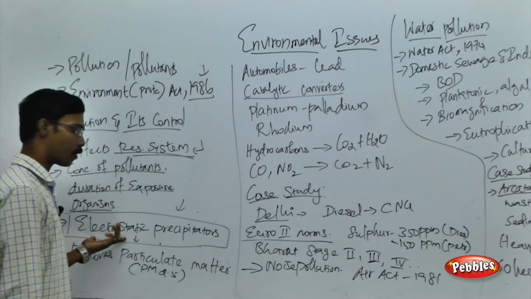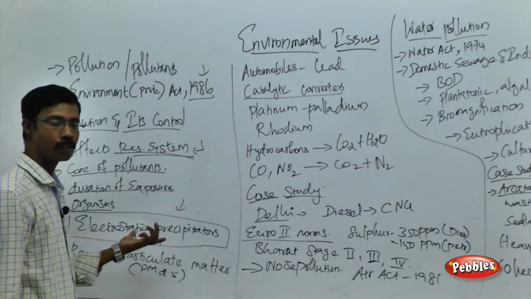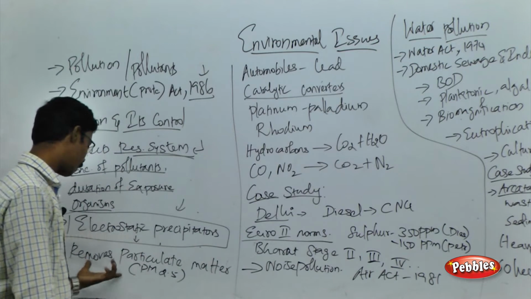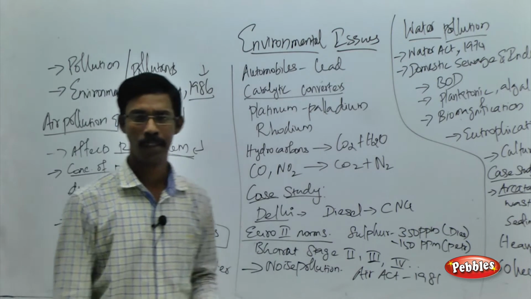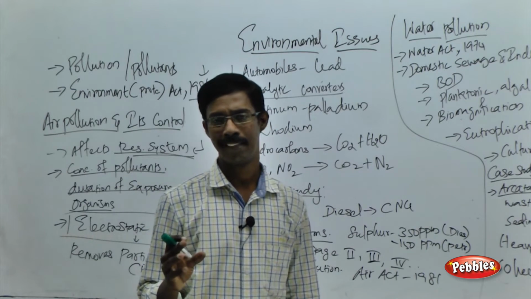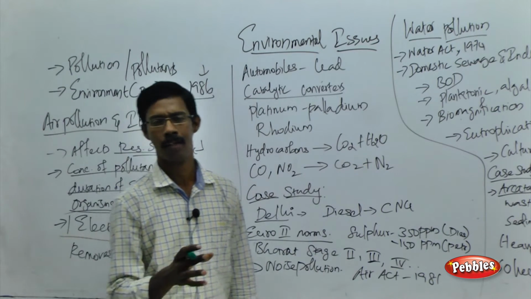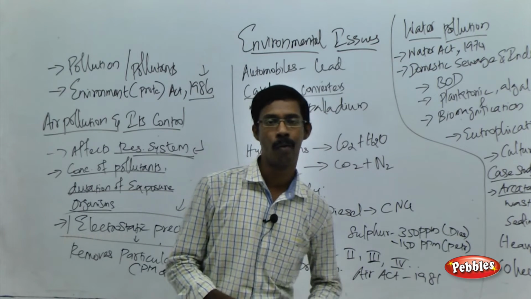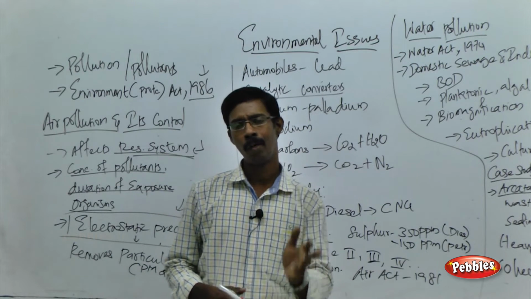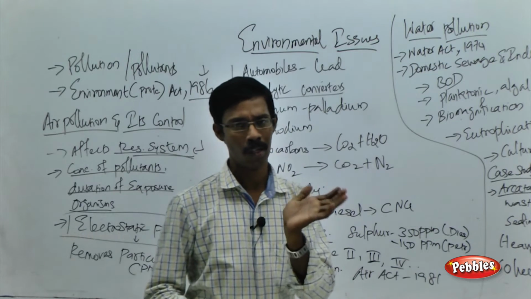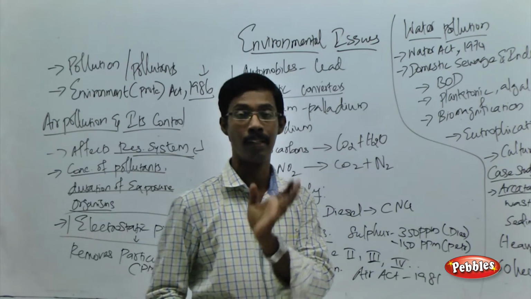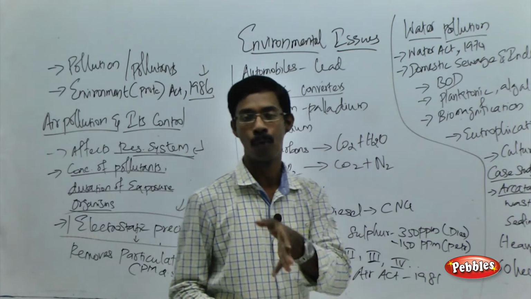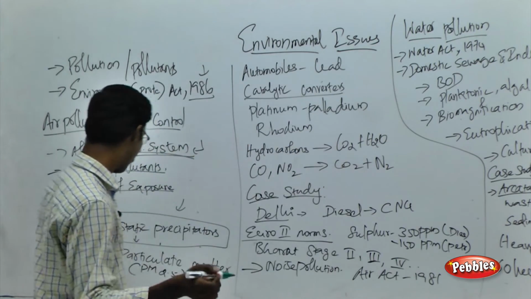As I told you, electrostatic precipitators precipitate out all the solid particles, including dust and particulate matter. What do you mean by particulate matter? Any solid particle that causes harmful effects to animals is called particulate matter. Actually, the particulate matter below the size of 2.5 micrometers is more harmful to the human body or any animal body.